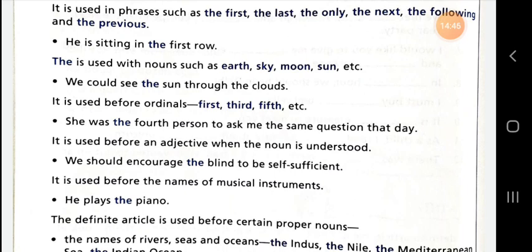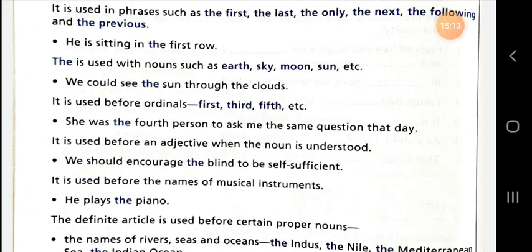We should encourage the blind. Here, the blind is an adjective, and it is used for a noun, that is, person or people; those who are blind. So it is understood here. So we use the before the adjective. We should encourage the blind to be self sufficient.